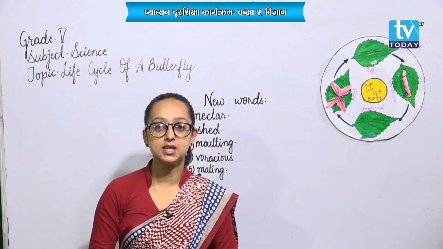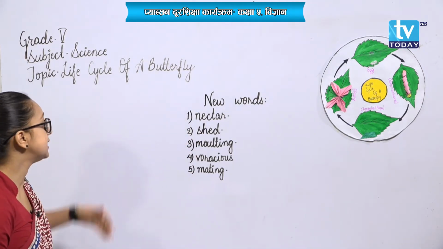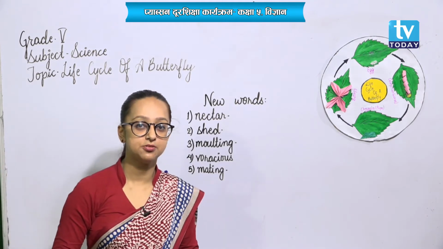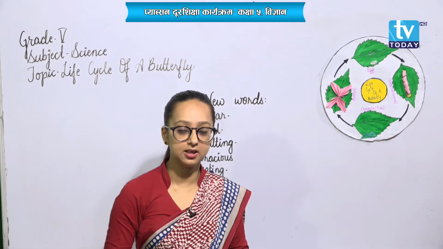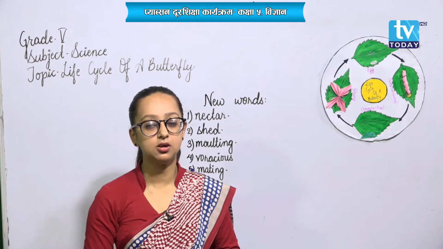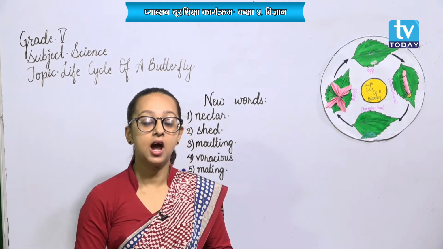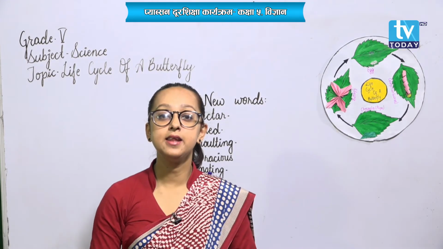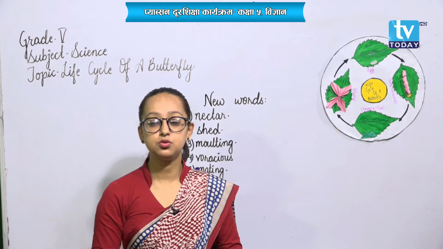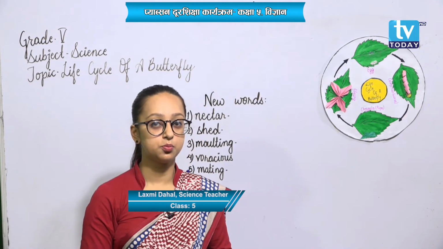Now, students, talking about today's class, today's topic is the life cycle of a butterfly. At first, let me go through a short background. The largest group of invertebrates is called Arthropoda, right? The animals included in this group are called arthropods.